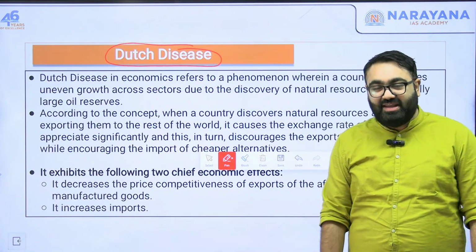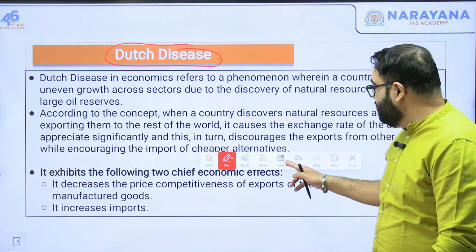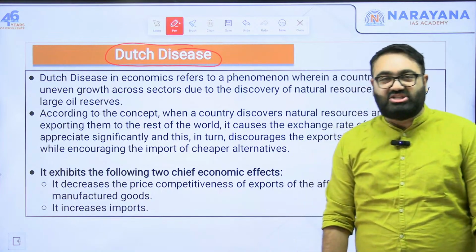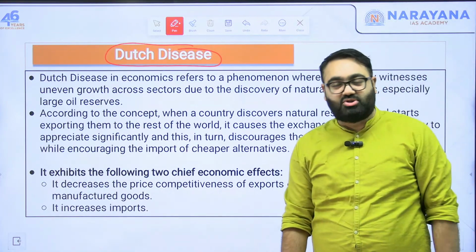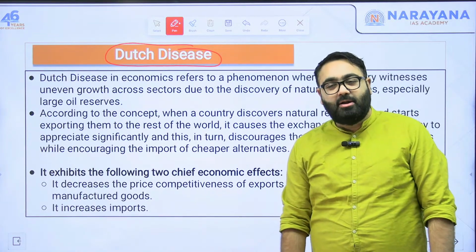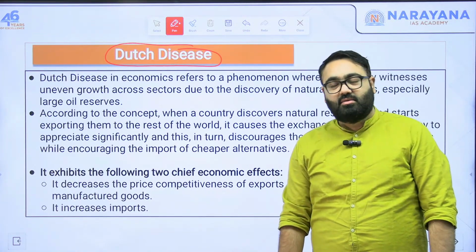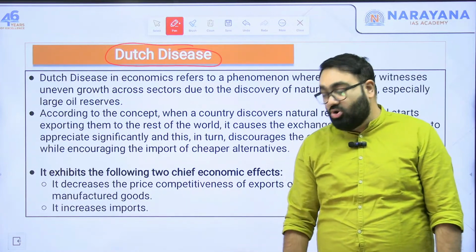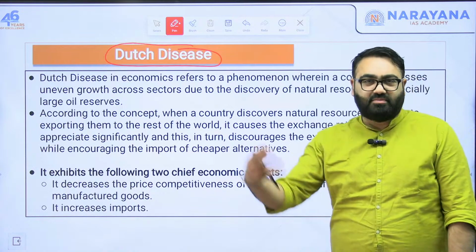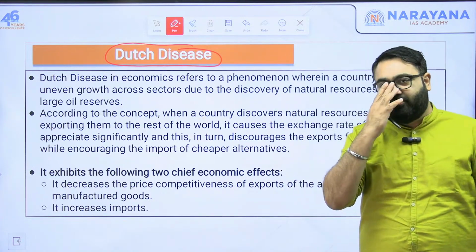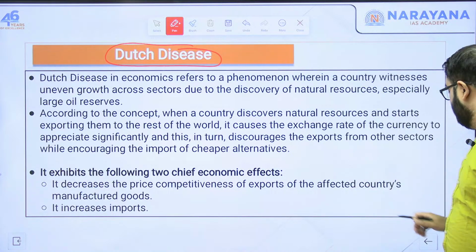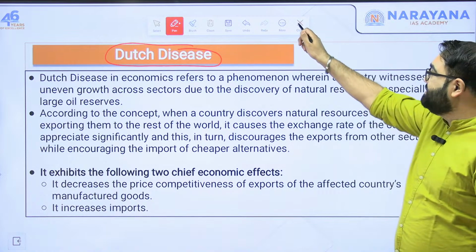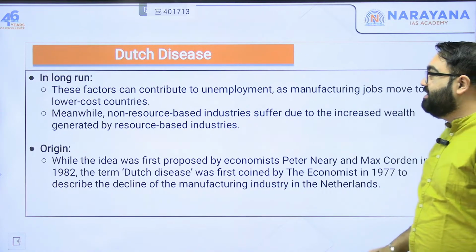Again, Dutch disease means that you have found a natural resource in your country, oil most probably, because of which you get a lot more foreign exchange, and your currency becomes so strong that your exporters are not able to sell anything else, because everything else is so costly now for a foreign buyer that they don't want to buy from your country. That is a situation of Dutch disease. Ultimately, it will harm your other sectors apart from the one where the discovery was made.